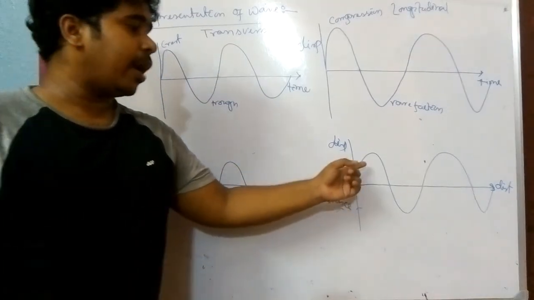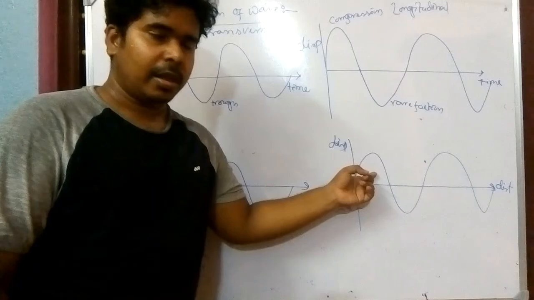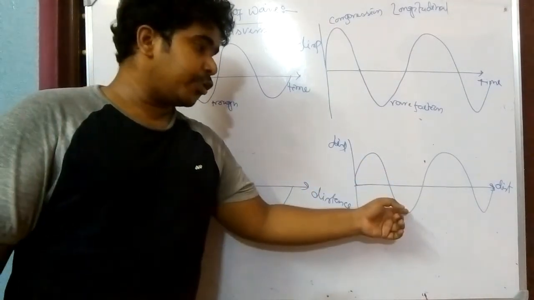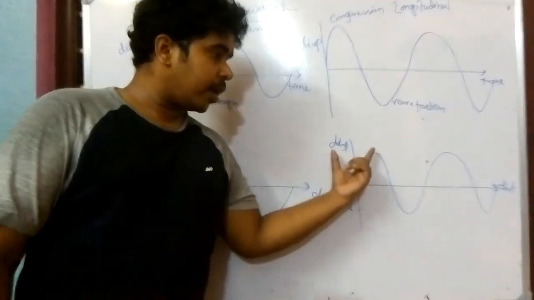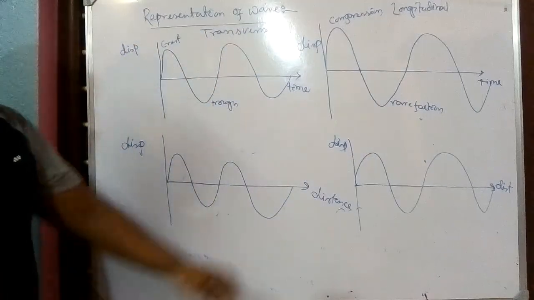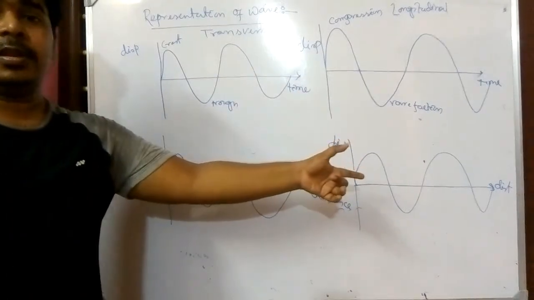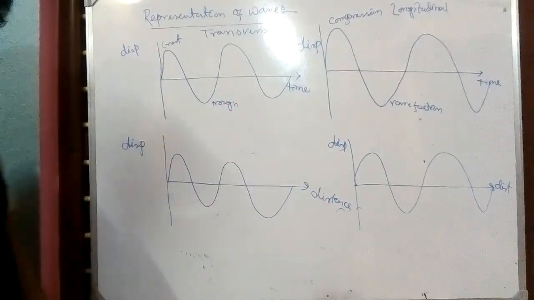That displacement we have taken as positive displacement, and when they move far apart, that should be taken as negative. So that's why we can represent it this way. That is a representation, that is not a wave, that is a wave representation.